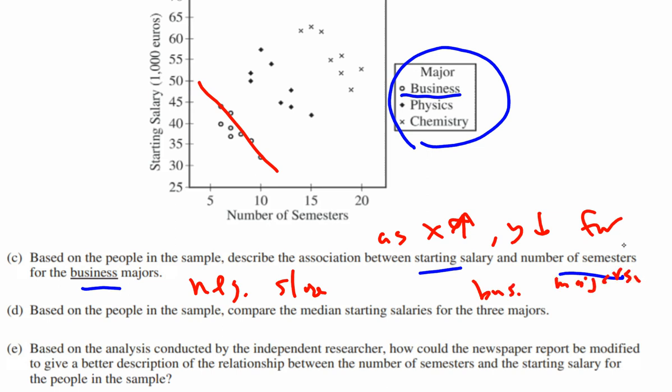In other words, this relationship is the opposite of the overall trend in the relationship that we learned about in the first part of the problem. Based on the people in the sample, compare the median starting salaries of all the majors. Okay, so you can actually do a pretty good job getting the medians here. Let's say we were to look at just business majors for now.